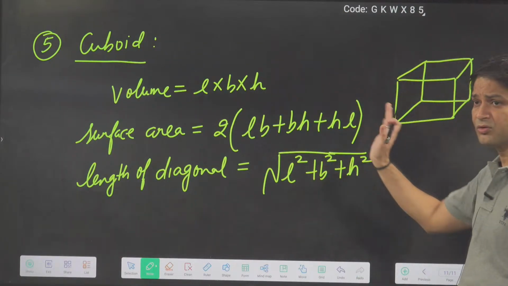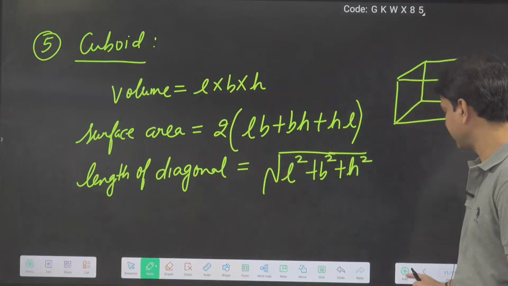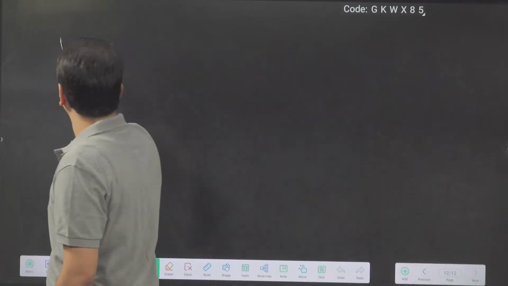Completed. So this is about the cuboid, but we will use the cuboid rarely. Now all these things we can apply for the cube.